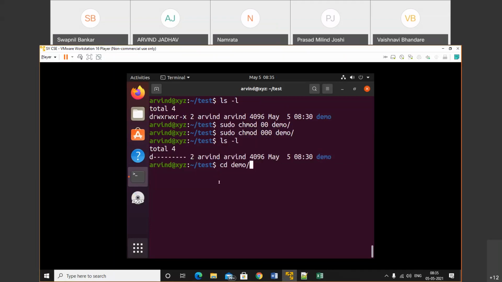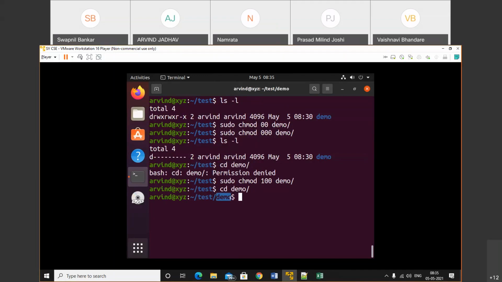Okay, does the owner have permission? No. Let's check. See, permission denied because the owner does not have permission. Now instead of that, here we'll provide one permission. One means what? Execute permission. See, now just cd demo to go inside. Yes, I have gone inside demo. That means execute permission works successfully.